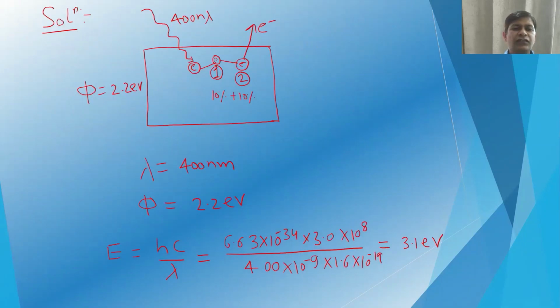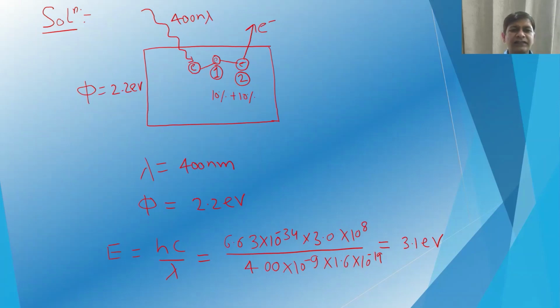So here we have a metal surface which has a work function of 2.2 electron volt, and a 400 nanometer wavelength is shining on the metal surface. The electron, before coming out, is making a number of collisions, and in one collision it is losing 10% of its energy. So we have to calculate how much energy is remaining after the collisions, and when this energy is less than the work function of this material, then this electron will be unable to come out from the metal surface.